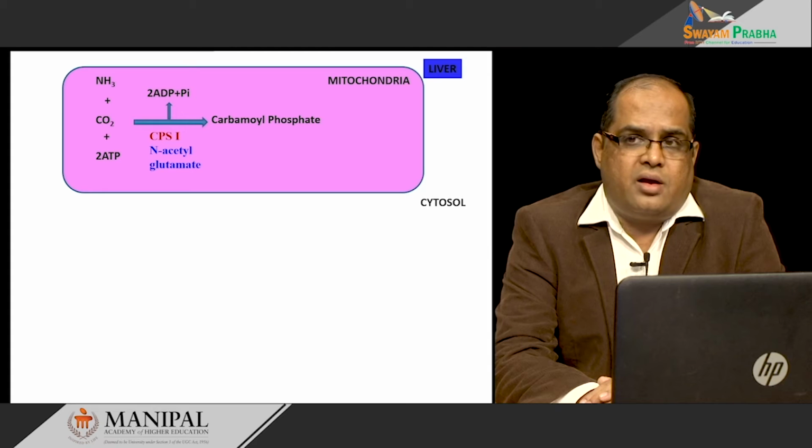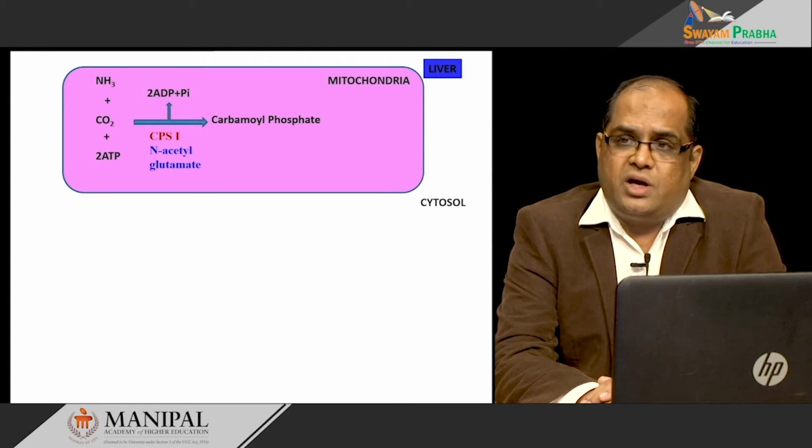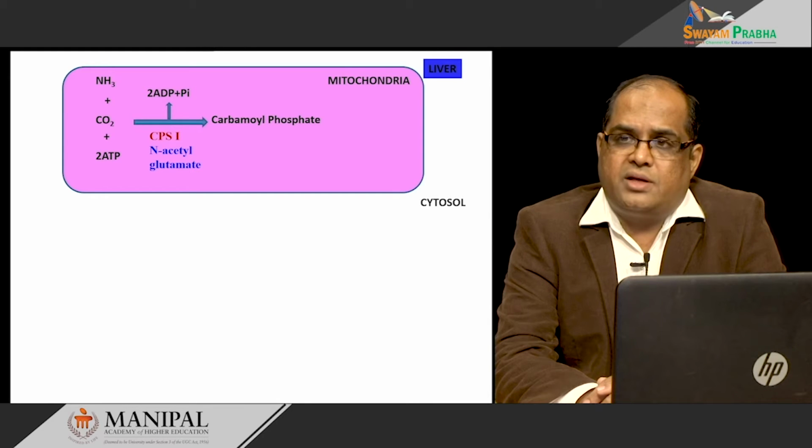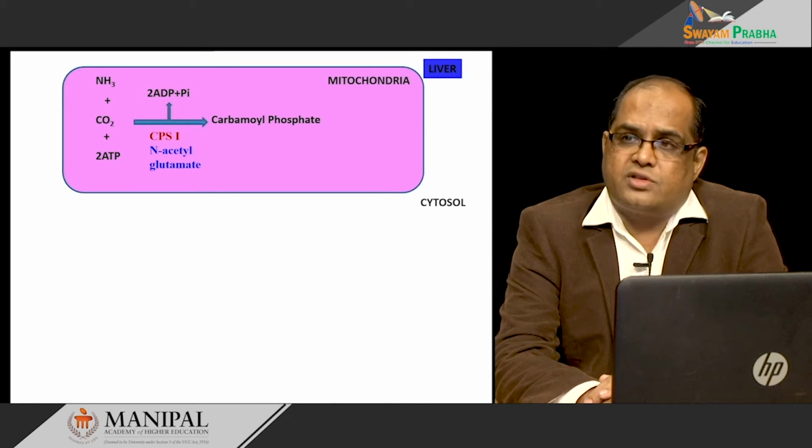What do we mean by obligate activator? Without its presence, the enzyme will not work, like the key of your car: without the key the car will not start. Like that, without N-acetyl glutamate, this enzyme will not work and ammonia is not converted into carbamyl phosphate.